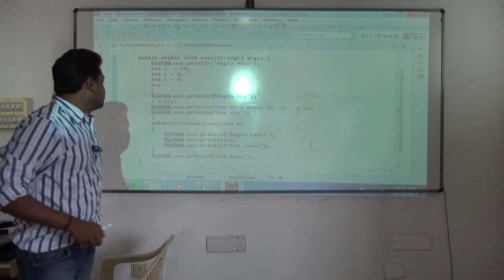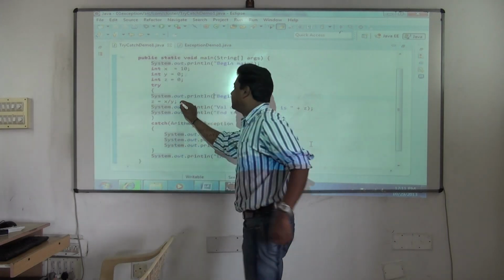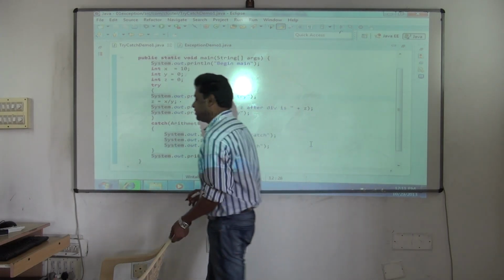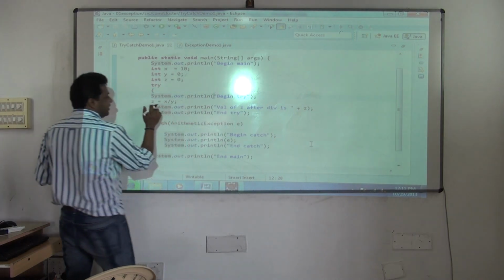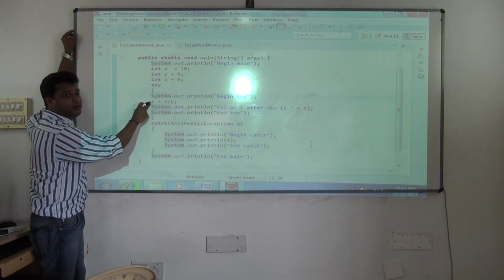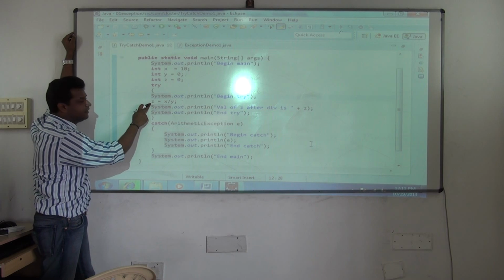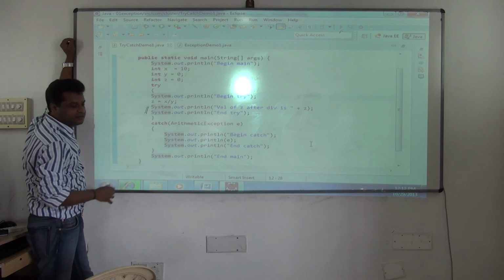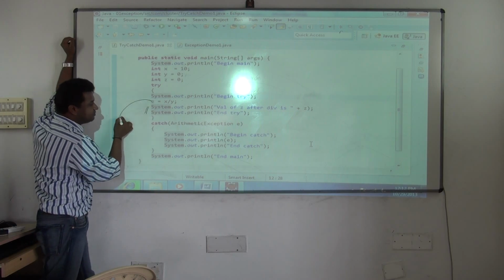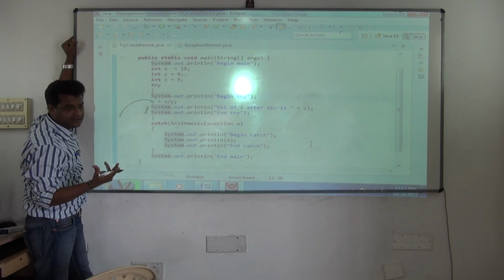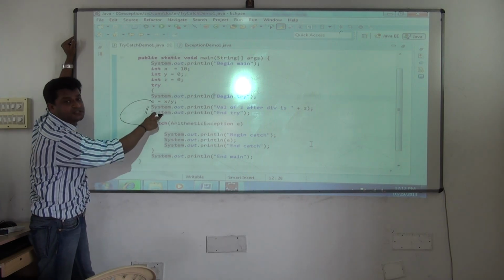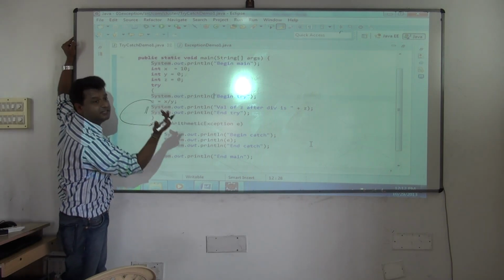This flow. As soon as the exception occurs here, an object representing that problem gets created. That is nothing but an arithmetic exception. So these statements are skipped. Immediately the control will check: have you written an exception handler? If you have written it, it comes here. If you have not written it, which was happening in the previous case, it was going outside the method.